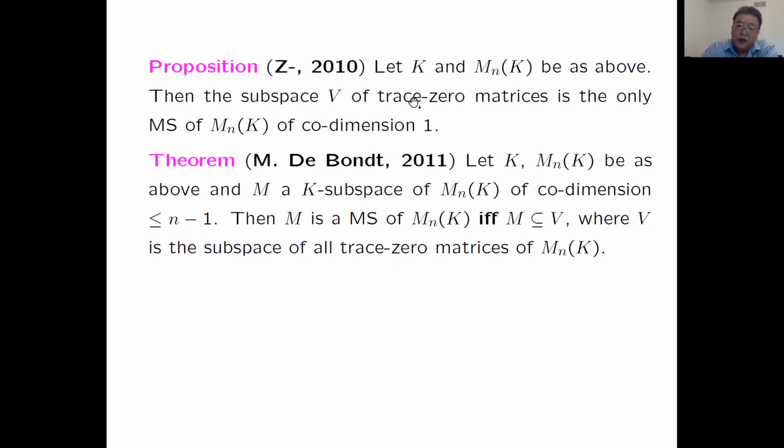Again, from here we can tell this trace 0 subspace is really something special. But this cannot be seen from the point of view of ideals. That's why this is not an ideal.